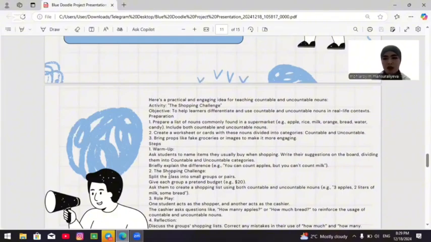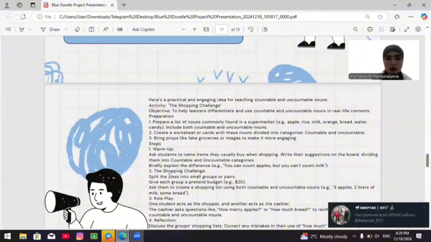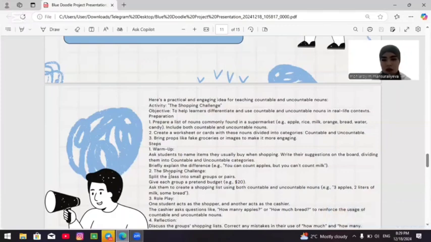Example: apple, rice, milk, orange, bread, water, candy. Include both countable and uncountable nouns. Second, create a worksheet or cards with these nouns divided into categories, countable and uncountable. Third, bring props like fake groceries or images to make it more engaging.